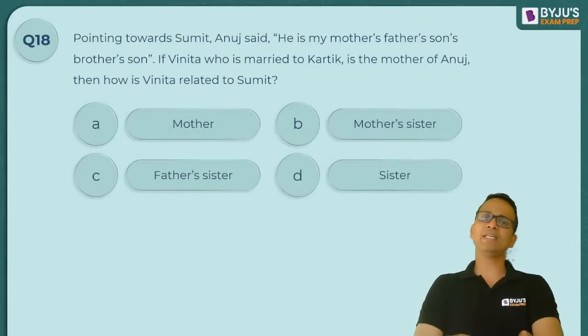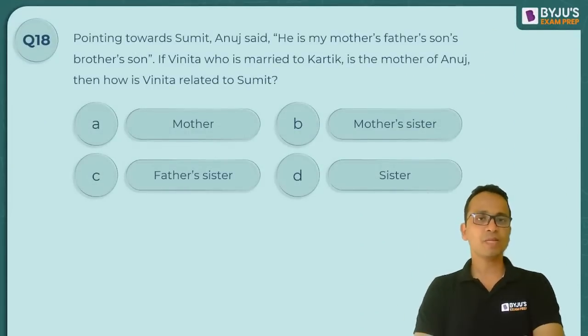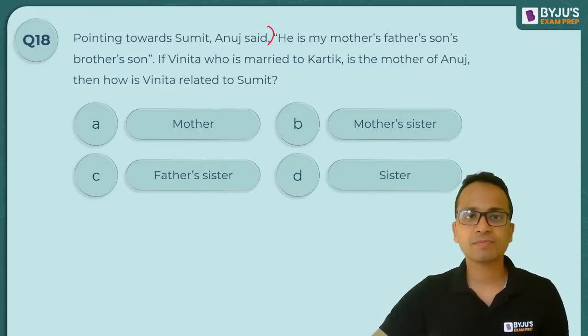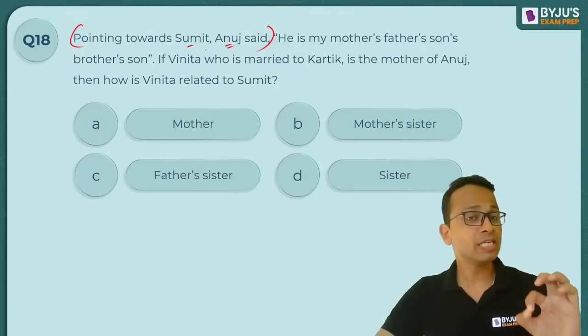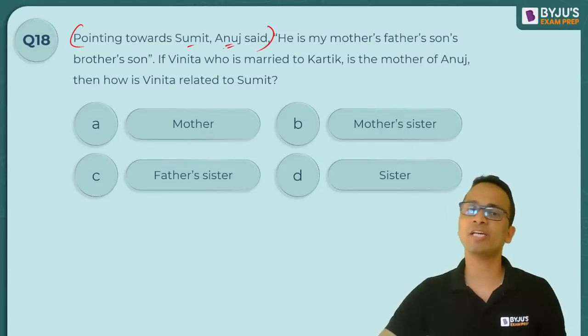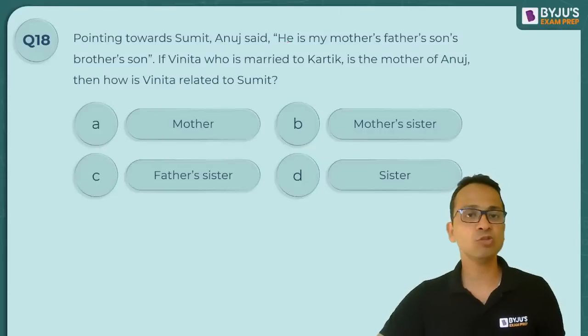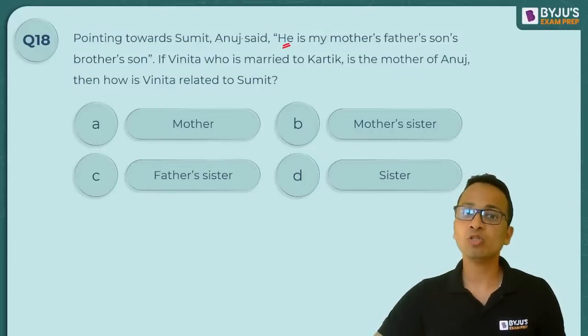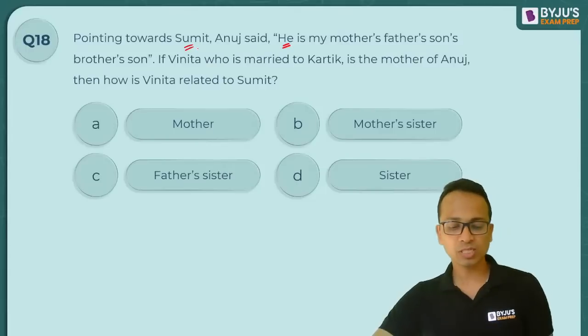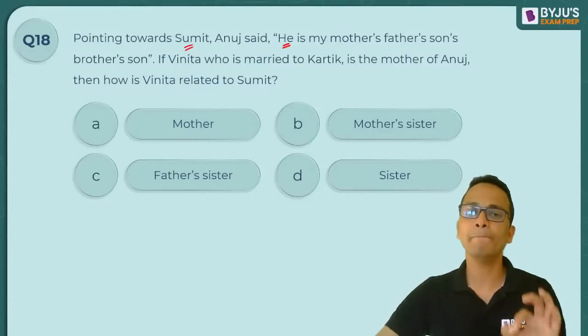So question says that pointing towards Sumit, Anuj said. Now up till this statement, I don't know the gender of any of these persons. Sumit का gender assume नहीं कर सकते, Anuj का gender assume नहीं कर सकते. So pointing towards Sumit, Anuj is saying something. Anuj ने बोला he. So Anuj बोल रहा है he. So Sumit के लिए वो he use कर रहा है. तो now I can say that Sumit is male.